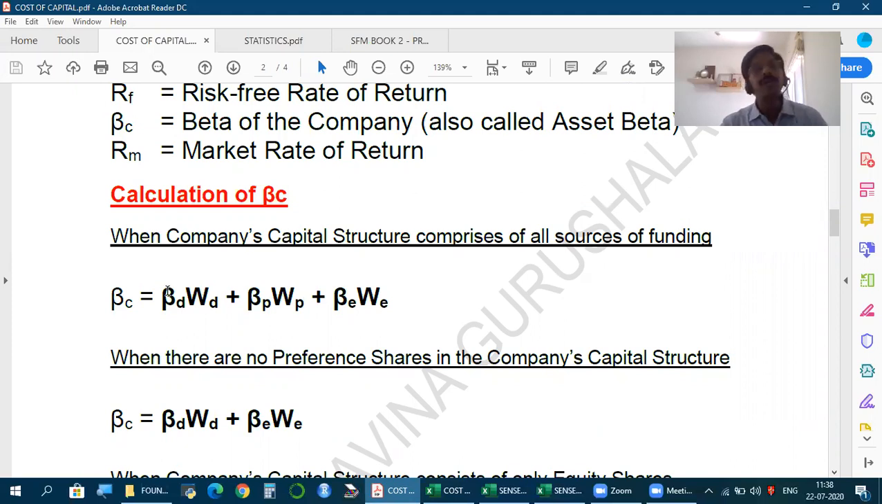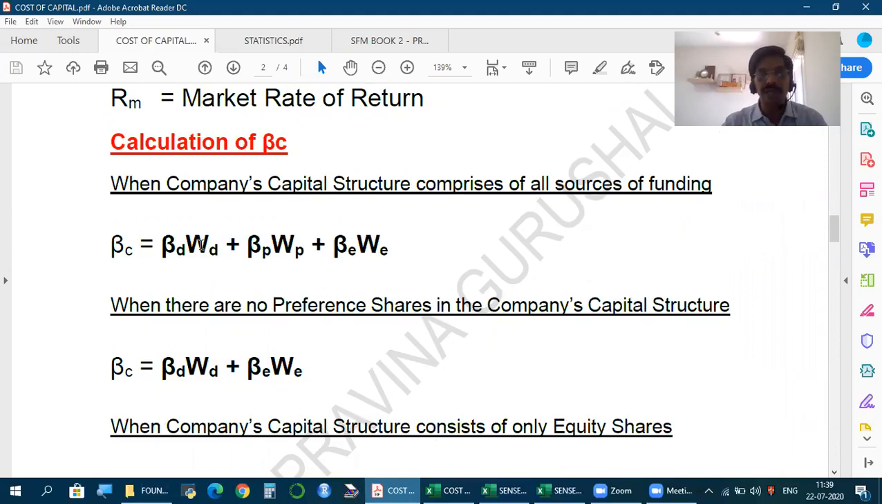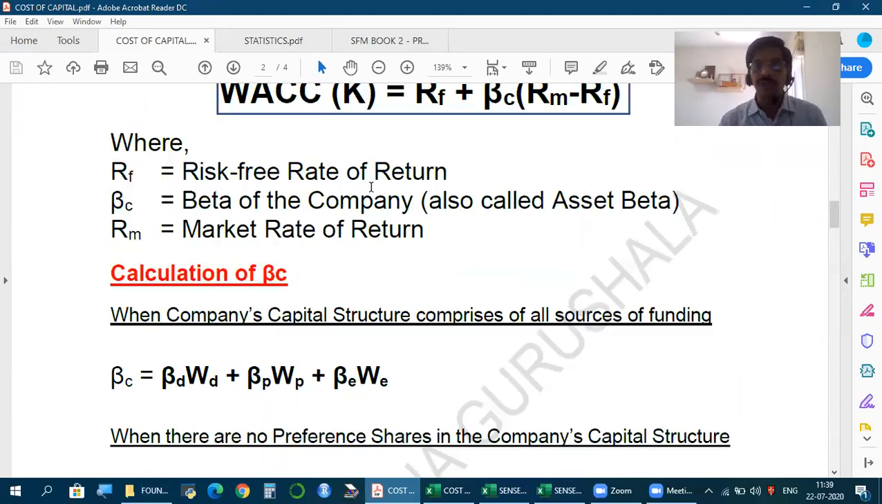Beta of debt into weight of debt plus beta of preference into weight of preference plus beta of equity into weight of equity. If you don't have preference, of course, beta of debt into weight of debt plus beta of equity into weight of equity. This is the main formula. Depending on which source we have, we use it. So if we use this, we get not just for equity but for the company as a whole, what is the beta.